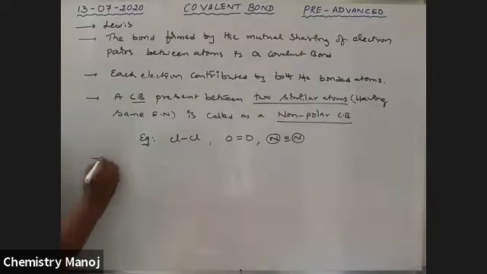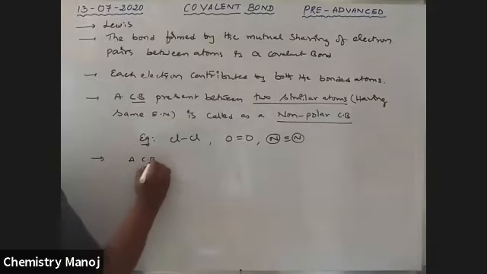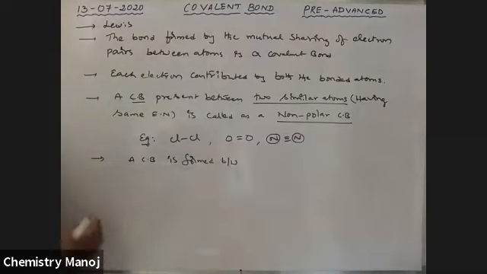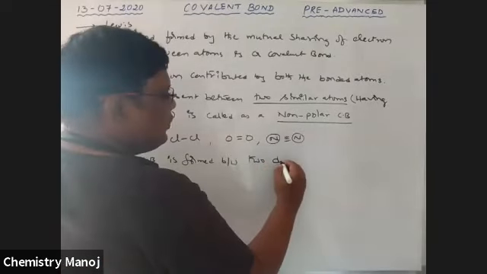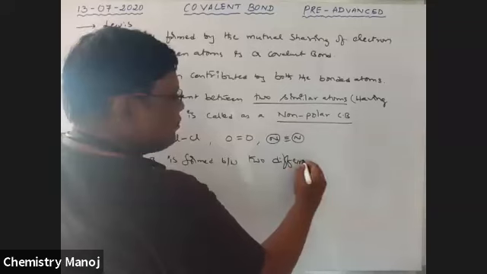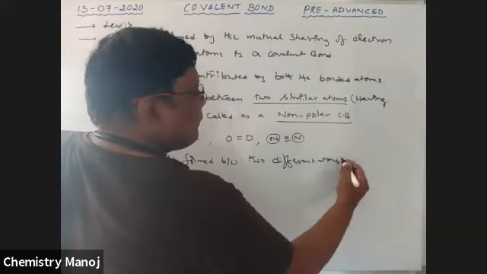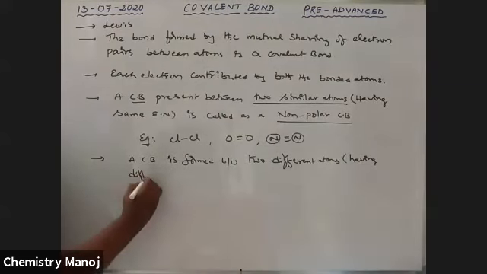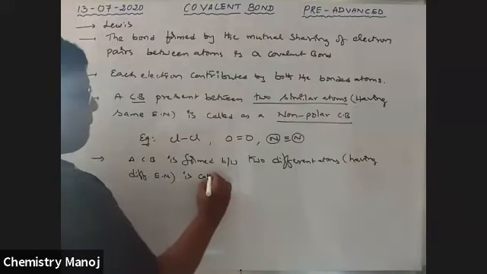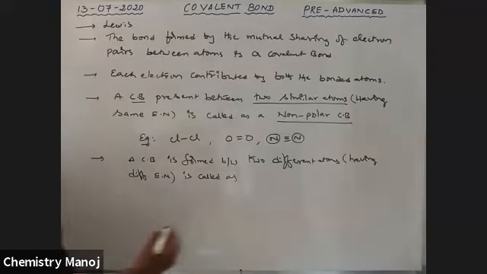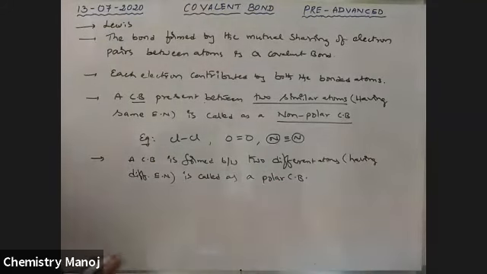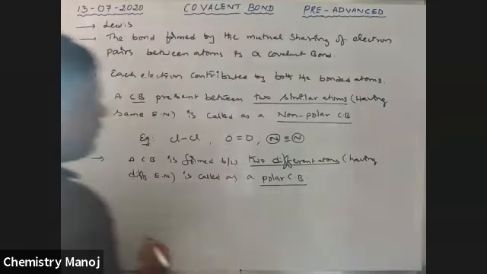If a covalent bond is formed between two different atoms, that is, having different electronegativities, it is called a polar covalent bond. A covalent bond formed between two different atoms is called a polar covalent bond.